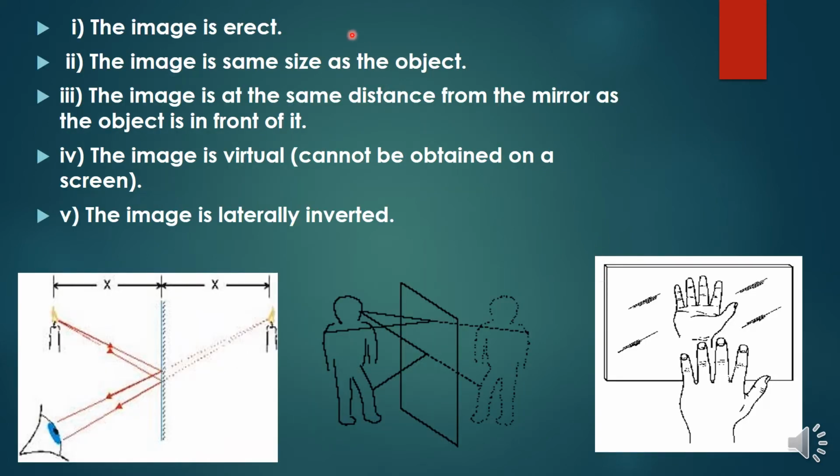Now in a plane mirror, do you know how the image is formed? Normally the image is erect. You can see this image, the image is erect, the image is the same size as the object, and the image is at the same distance from the mirror as the object is in front of it. The image is virtual, that means it cannot be obtained on a screen.